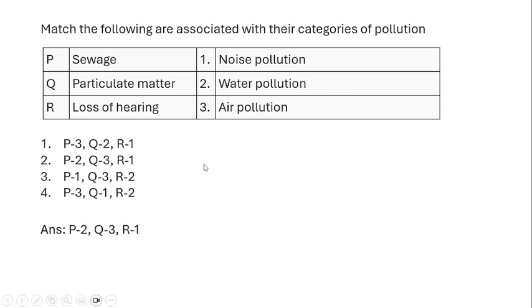So sewage is related to water pollution, so answer is 2. And particulate matter is related to air pollution, answer is 3. Loss of hearing is related to noise pollution. So answer is 2, 3, 4.